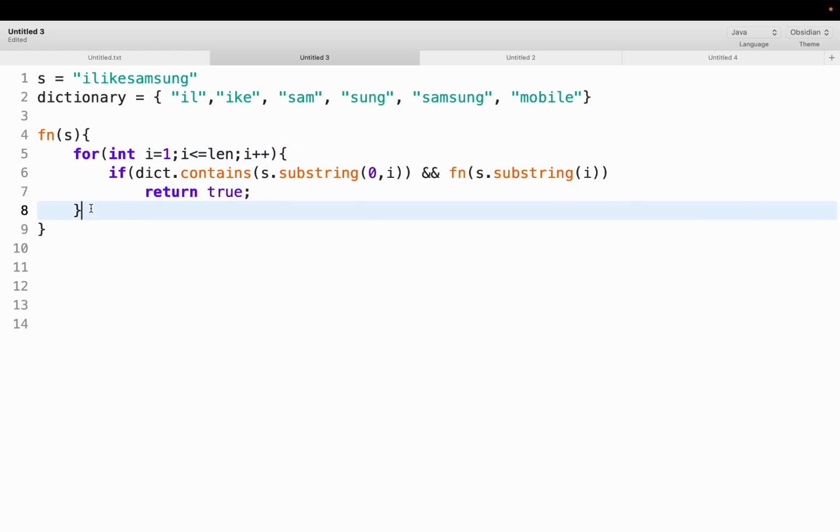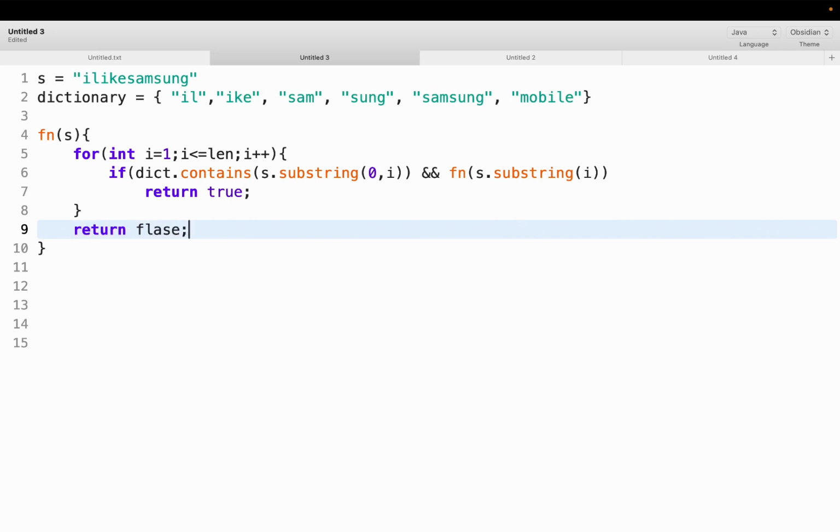And if it is not true, then we need to increment I and go to the next iteration. And imagine if we have reached the length of the string and we are not able to find a match, in that case we have to return false.